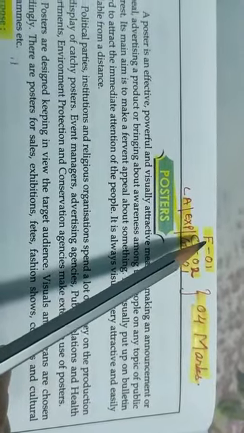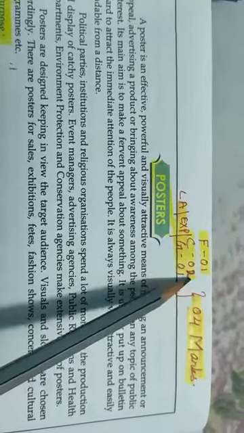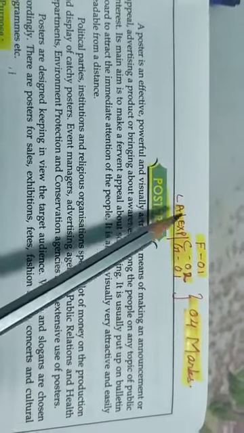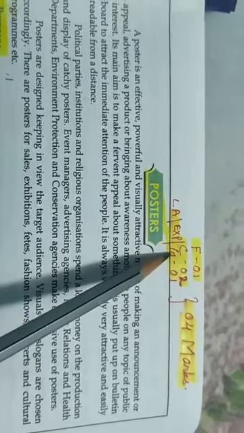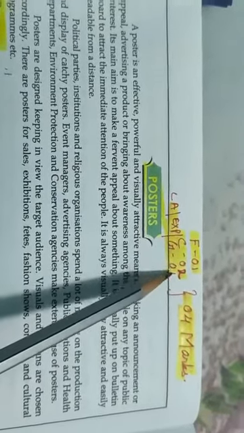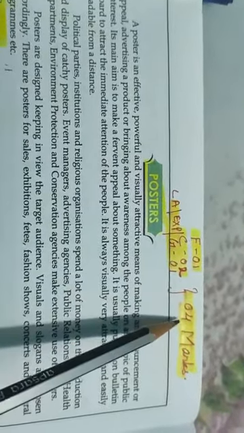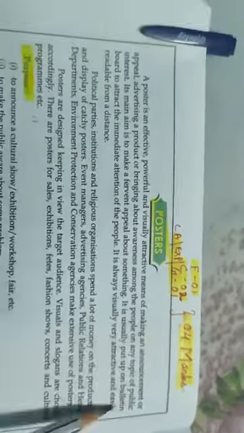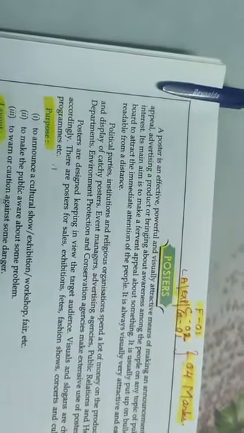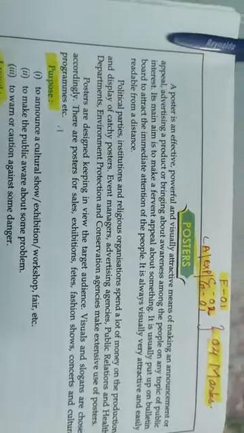So for your format it's 1 mark, for content it is 2 marks, for language accuracy, for your expression and your grammatical errors and everything, it is 1 mark. So 1 plus 2 plus 1, that comes to 4 marks. So a poster in a short composition, whether you're in class 11 or in 12, it is of 4 marks.